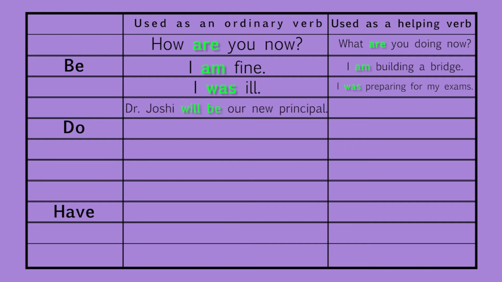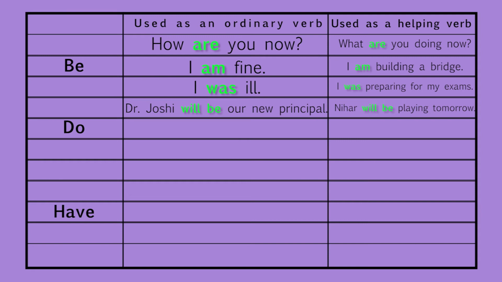Dr. Joshi will be our new principal. Nihar will be playing tomorrow. Here we have seen the different forms of be in different tenses. Are and am are in present tense. Was, past tense. Will be, future tense. Similarly, we have also seen that these auxiliary verbs are the main verb in the first column and used as helping verbs in the second column.